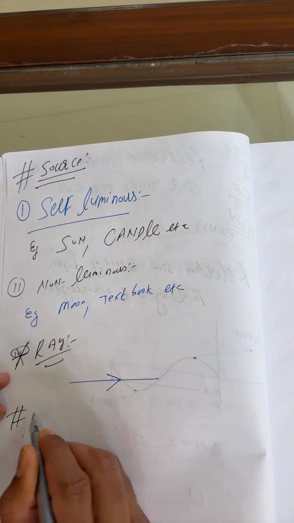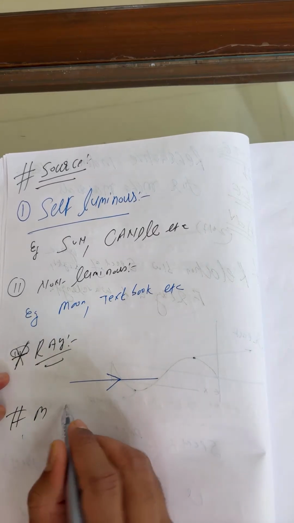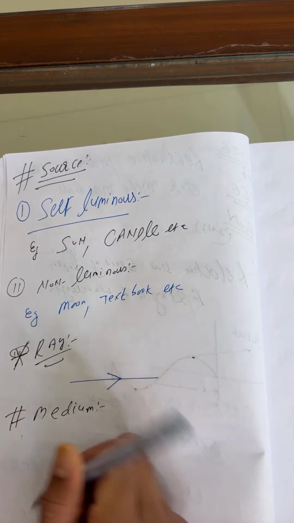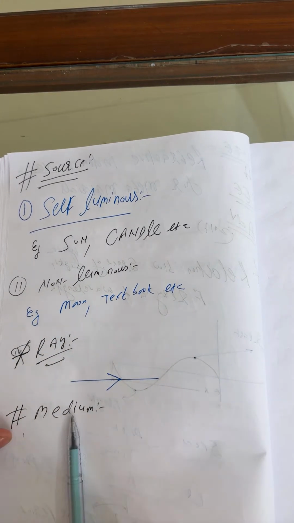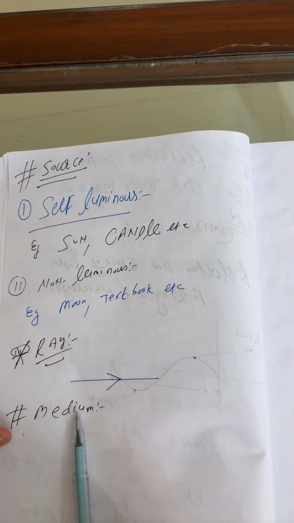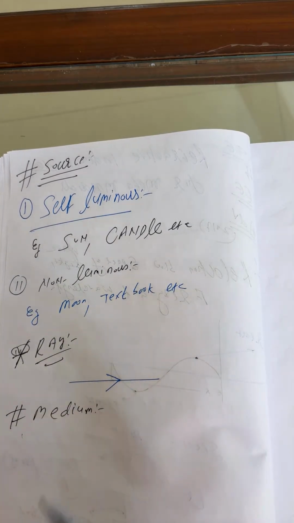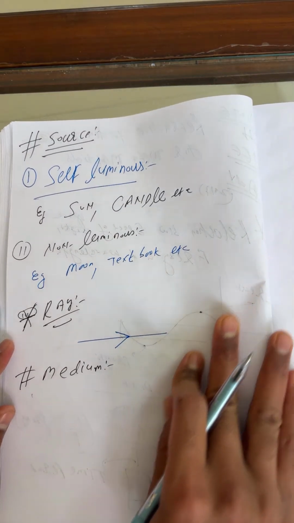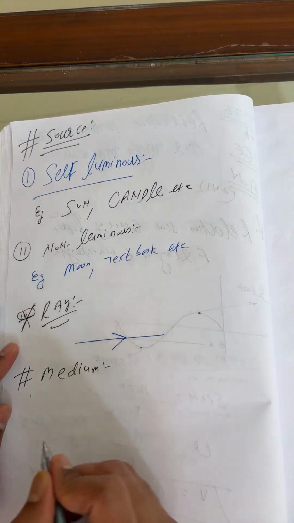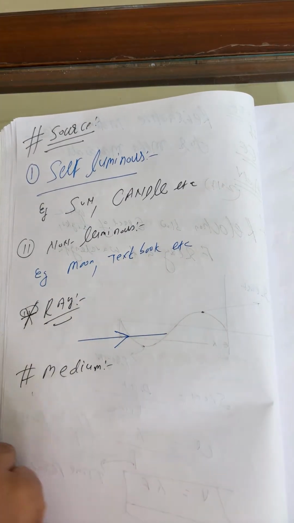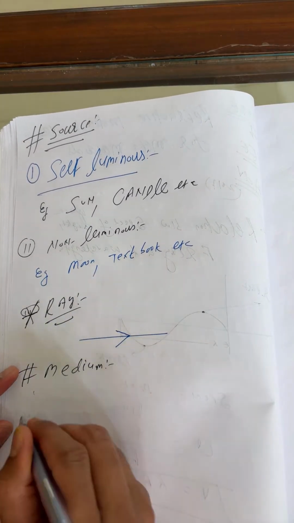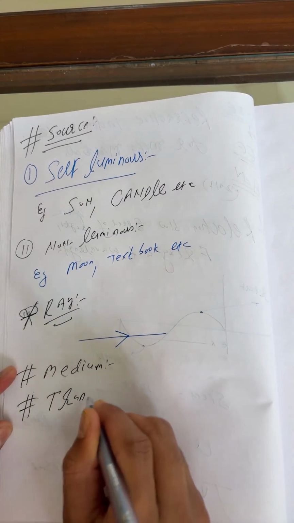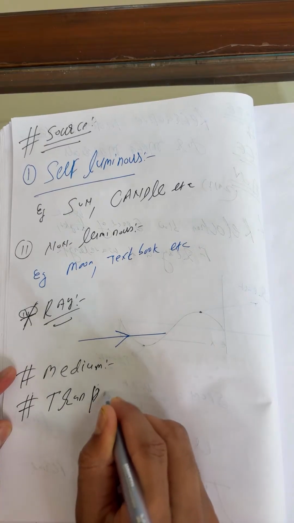I'm not leaving any bit of the point. Next you can say: medium. Substance through which light propagates or tends to propagate. For medium, you can think there is a variety of medium. So this is transparent.